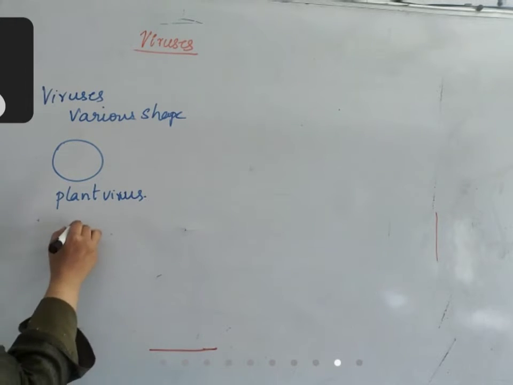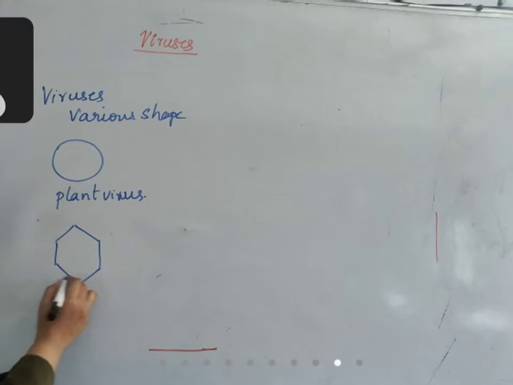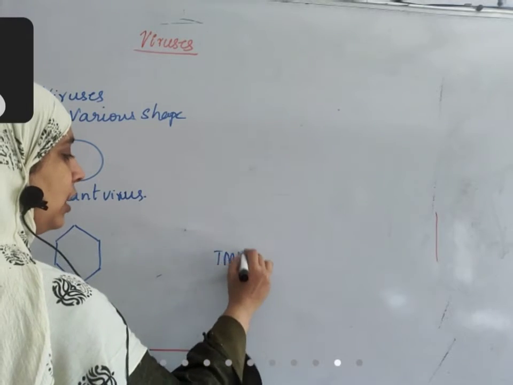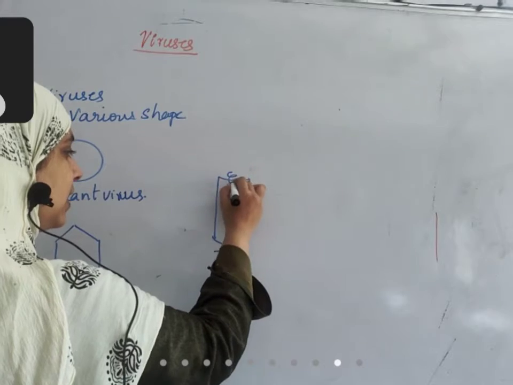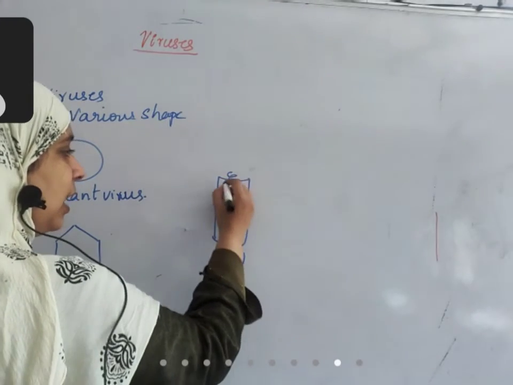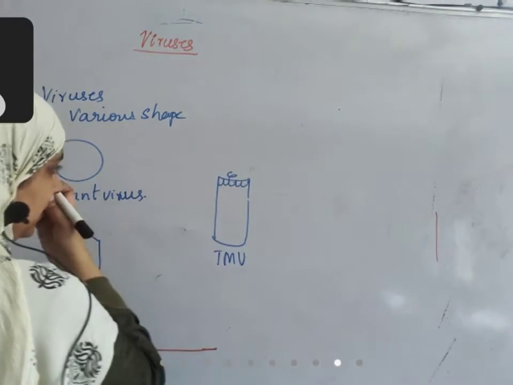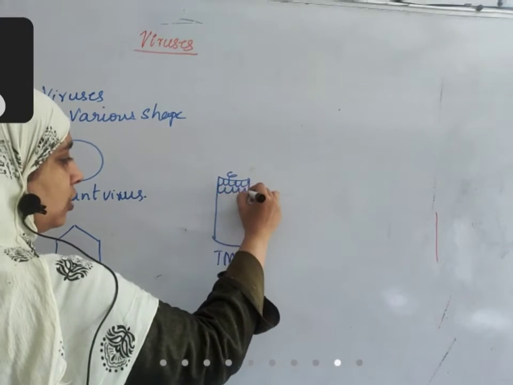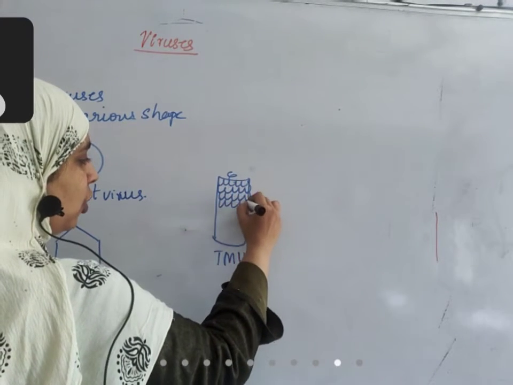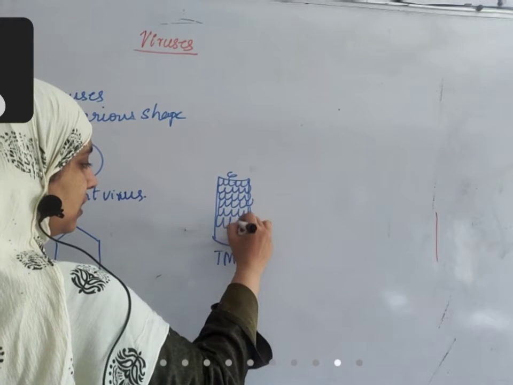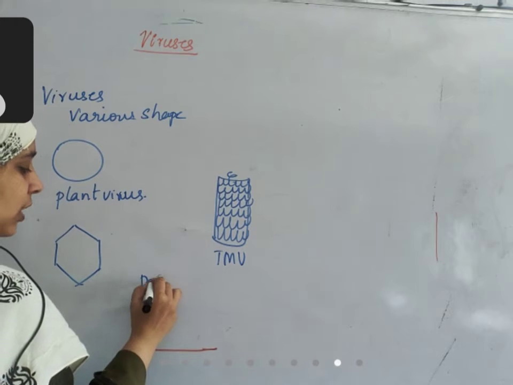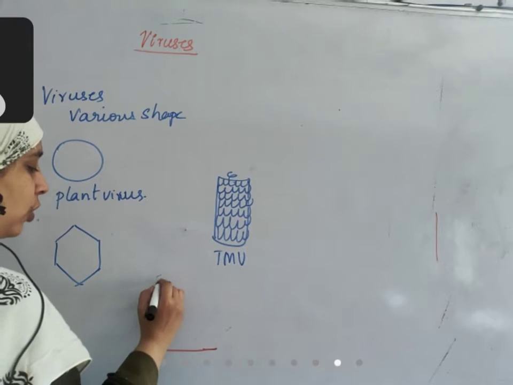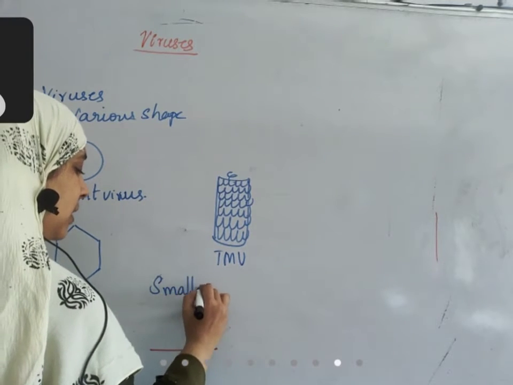Bacteriophages are polygonal in shape. Some of the viruses are polygonal. Tobacco mosaic virus is rod shaped like this. Inside, in the center, the genetic material is present. Around it, the protein coat is present. The protein coat is made up of small units called capsomeres. For every virus, it is like this.